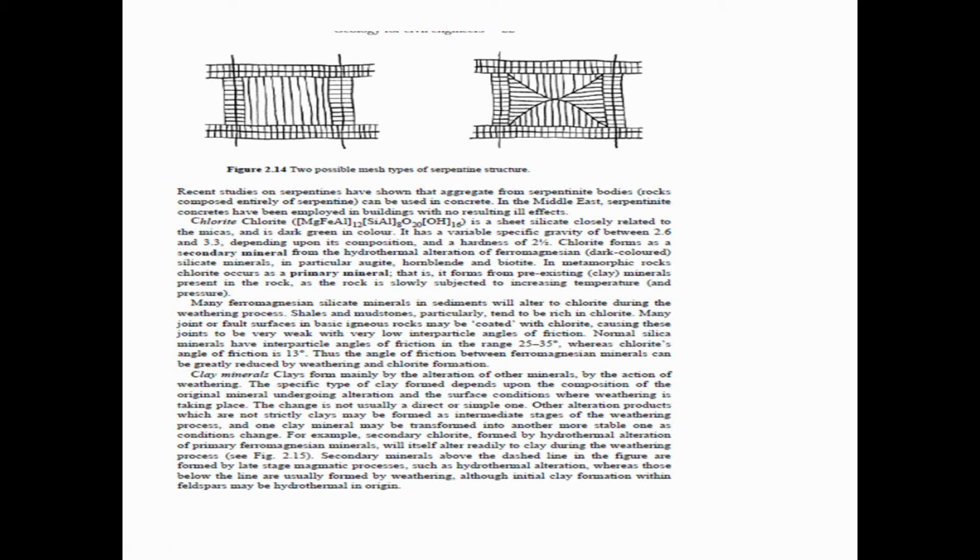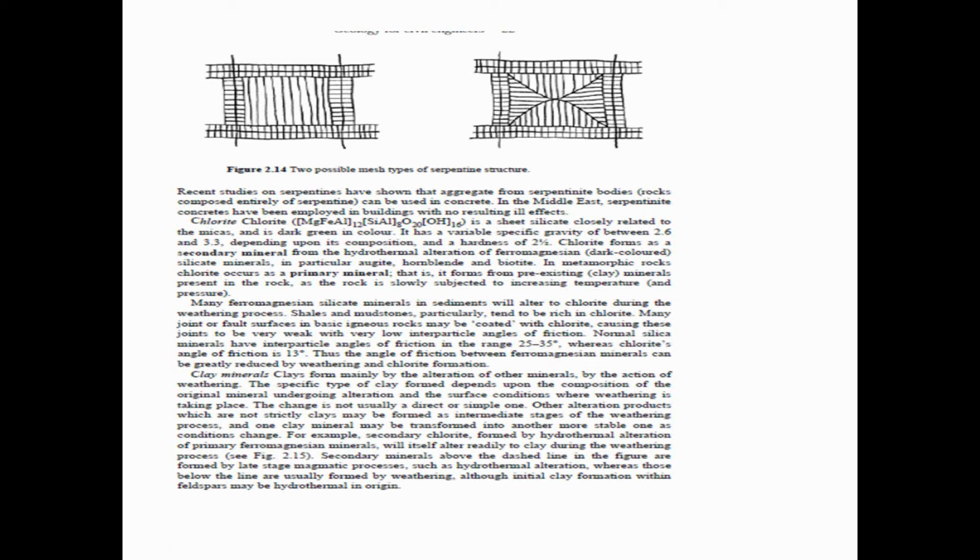Clay forms mainly by the alteration of other minerals by the action of weathering. The specific type of clay formed depends upon the composition of the original mineral undergoing alteration and the surface conditions where weathering is taking place. The change is not usually a direct or simple one.